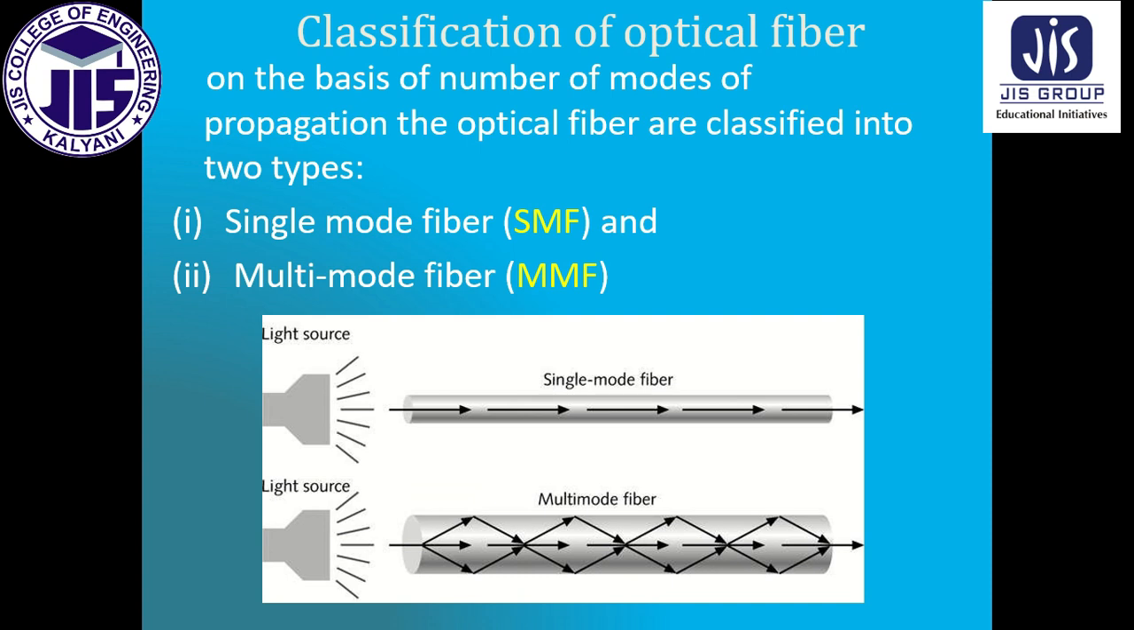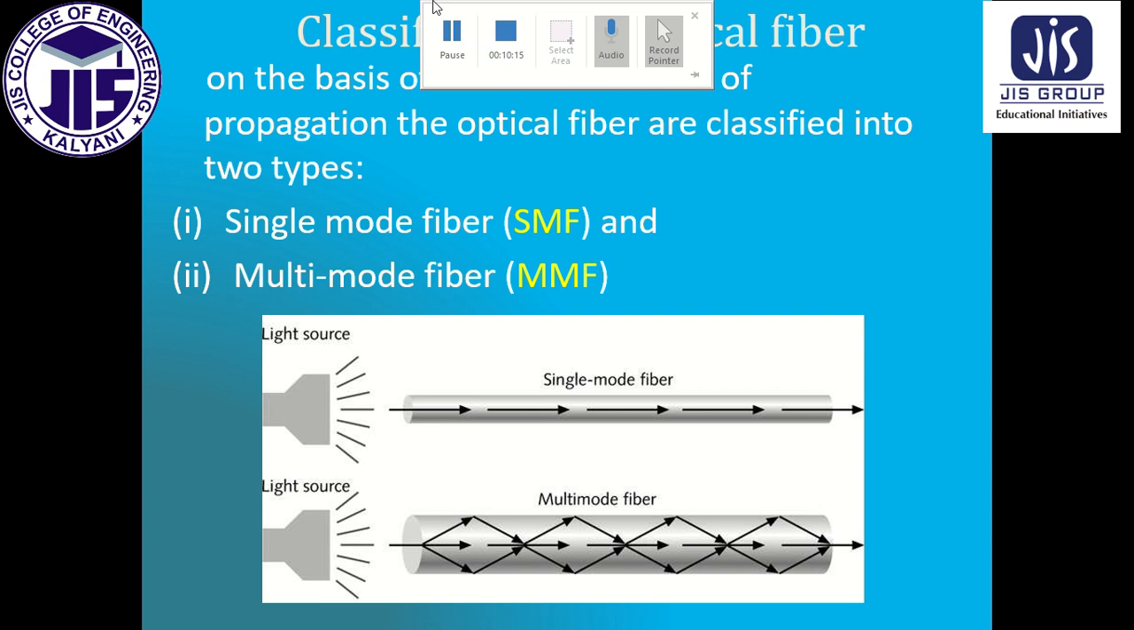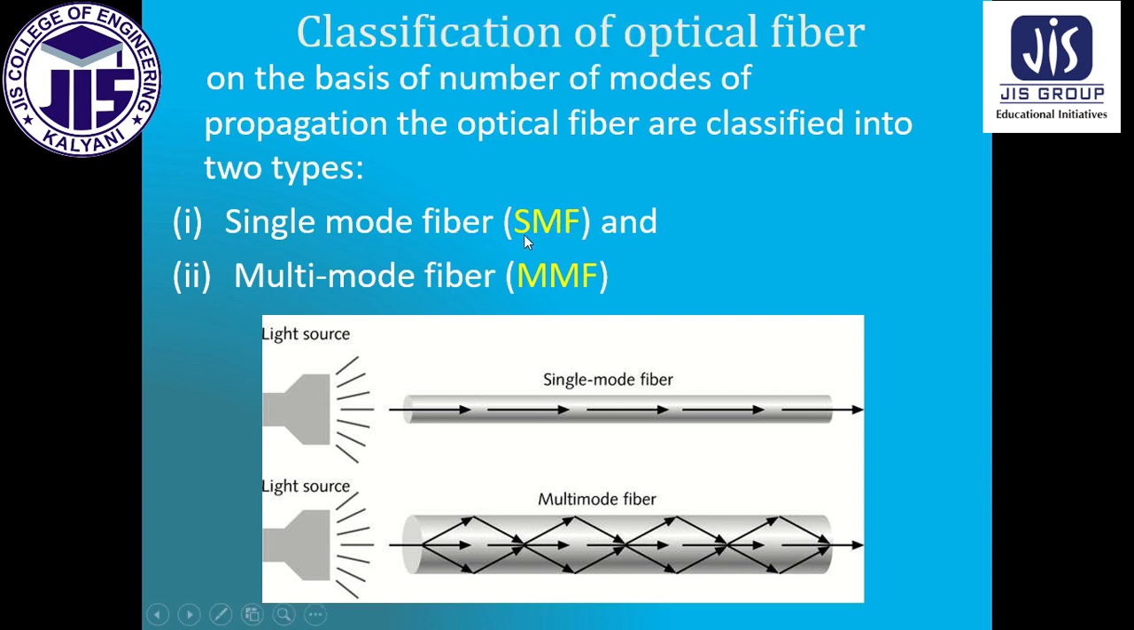Now there are two classes of optical fiber, single mode fiber and multi-mode fiber. This is single mode. When the light ray goes through it, it looks like this, and when it is multi-mode fiber, it looks like this.